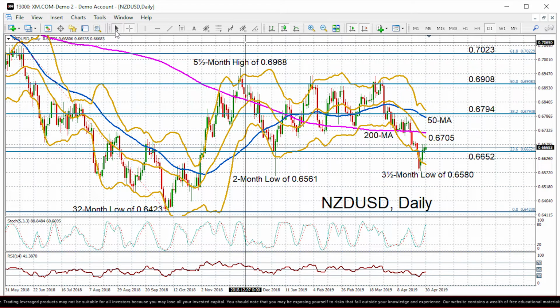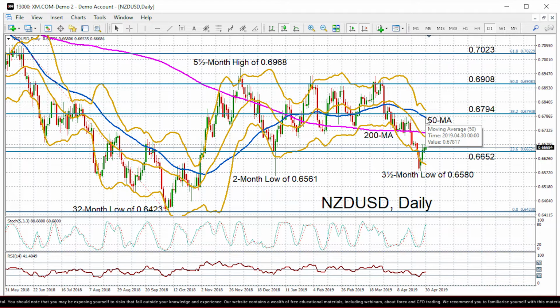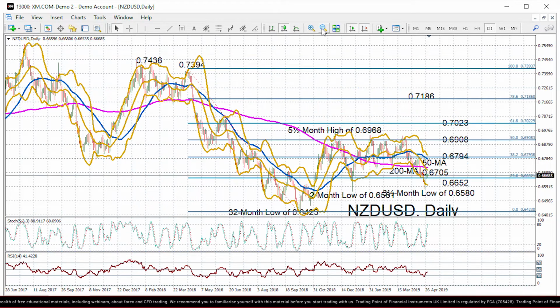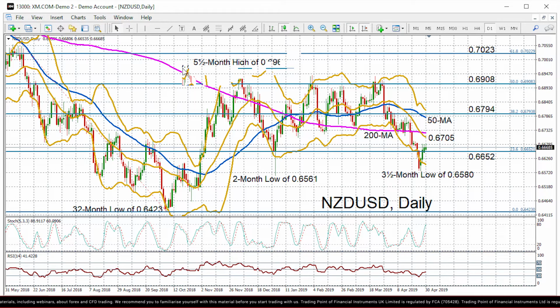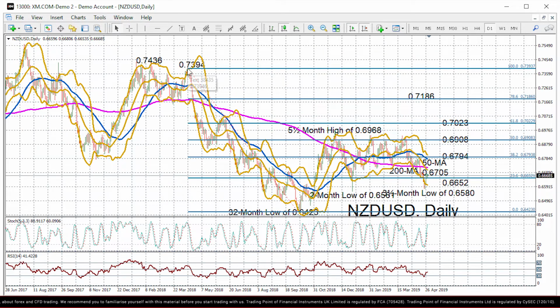So if the pair succeeded in clearing those hurdles, the next resistance zone would likely come from the 50-day moving average at 0.6780, and slightly above that is the 38.2% Fibonacci retracement of the downtrend from 0.7394 to 0.6423.